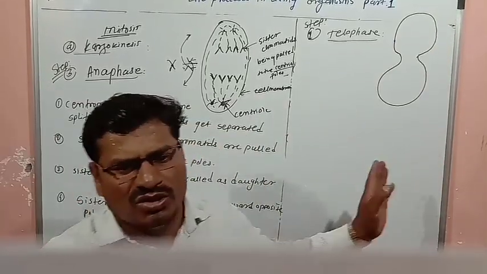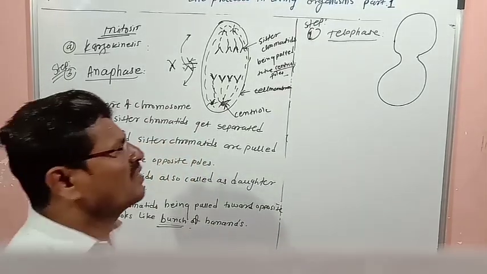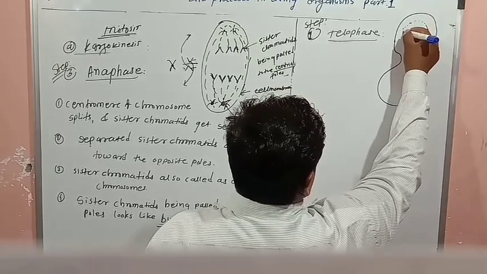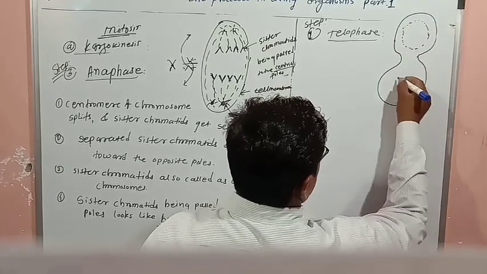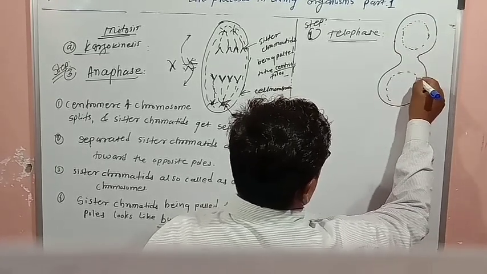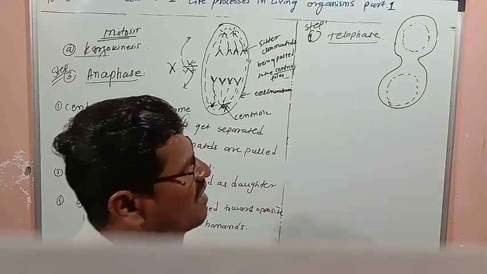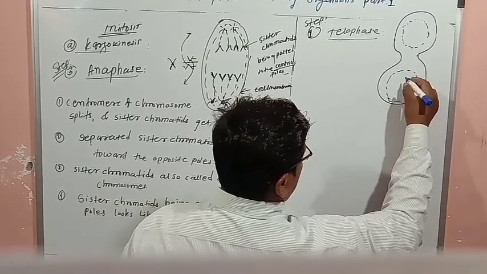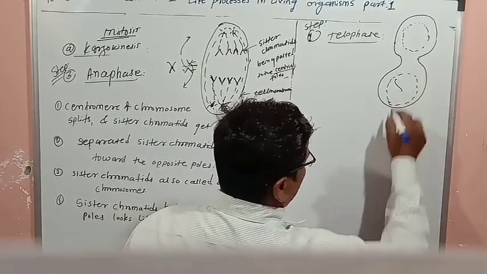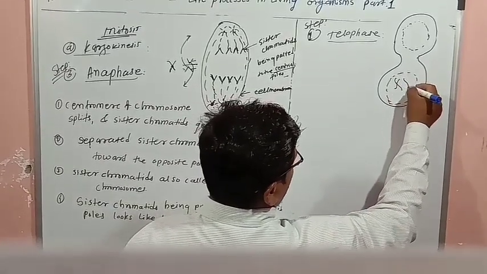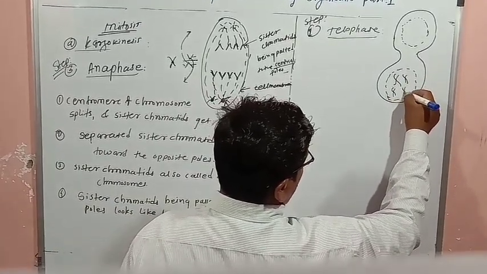In the telophase, we are going to show two nuclei. Here one nucleus, here one nucleus. In these, we will show chromosomes: 1, 2, 3, 4.